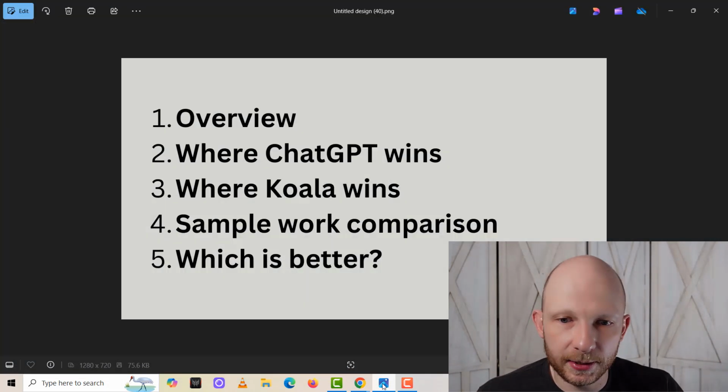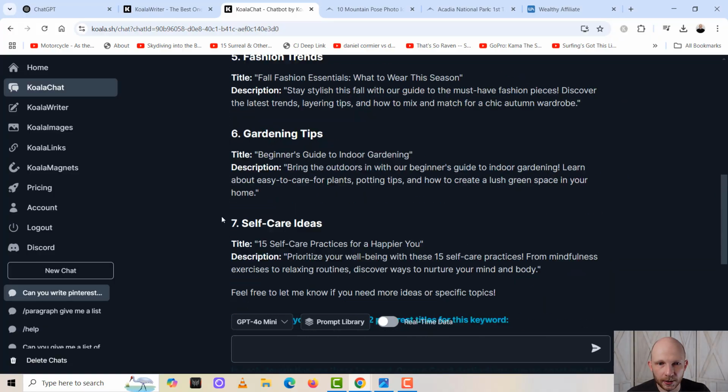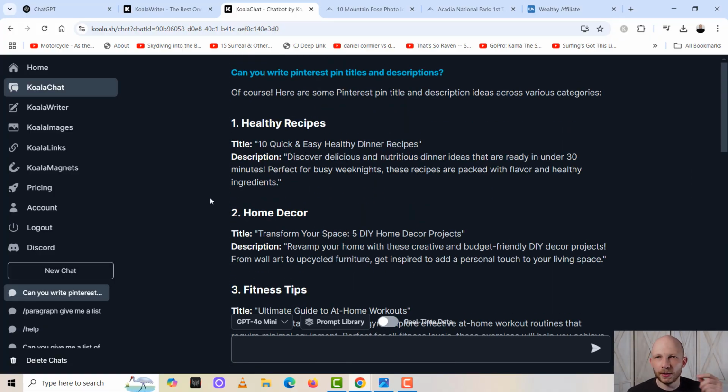Now moving forward into the next thing, which is where ChatGPT wins, I would say in the very beginning, ChatGPT is a bit more beginner friendly. When you do chats with ChatGPT and ask it to do certain things for your online business, I find, for me personally at least, that it's easier to create a dialogue between myself and ChatGPT. Whereas with Koala, here's their AI writer, and I asked it to write some stuff on that. For me, it takes a little bit longer to get used to. It is also beginner friendly, but ChatGPT is just a little bit easier to use in the beginning. I would say it does level out, and both of them are beginner friendly.